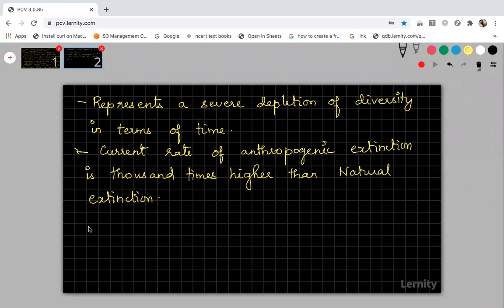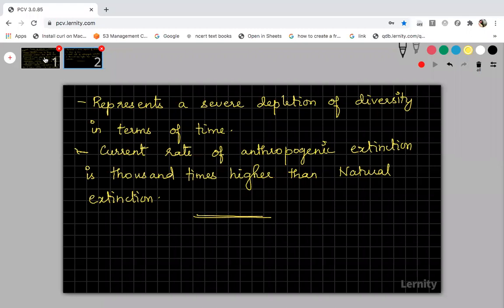Fine. So that's what I told you: if the current rate of loss of biodiversity continues, it may lead to loss of about 50% of the species by the end of the 21st century. More than 50% of the species we have at present on our earth will get extinct if the current rate of anthropogenic extinction continues. Fine. So these are the processes of extinction of biodiversity.